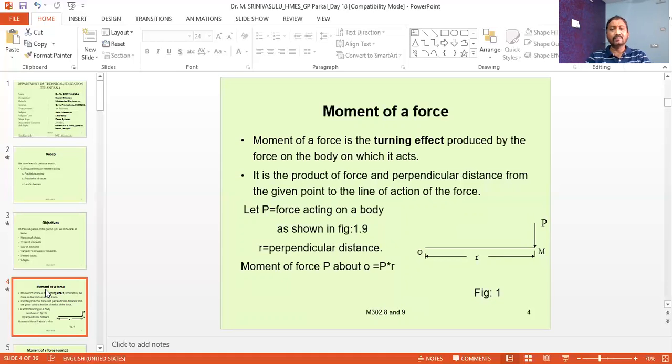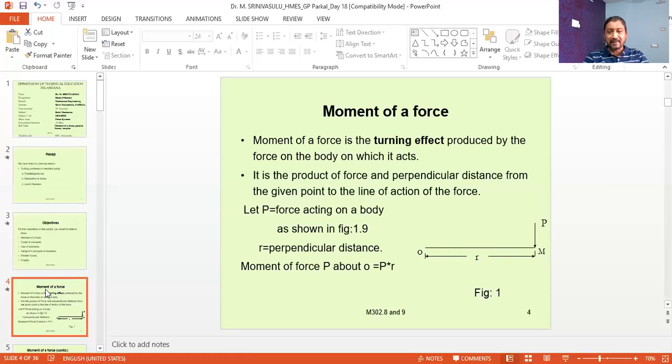And here the moment of a force is nothing but the turning effect produced by the force in the body in which the force is applied. So the main aim of the moment of a force is to produce the turning effect in the body.